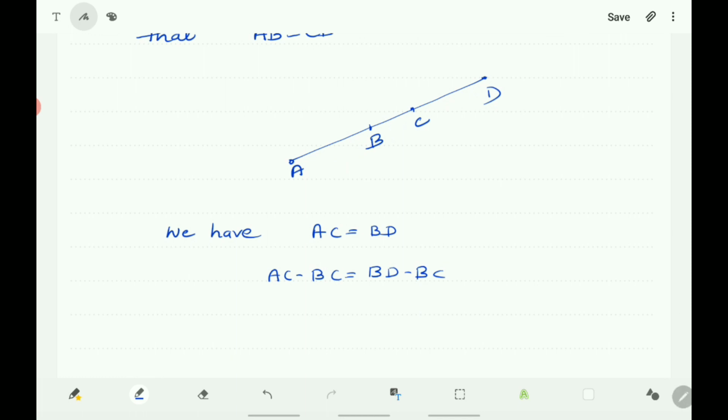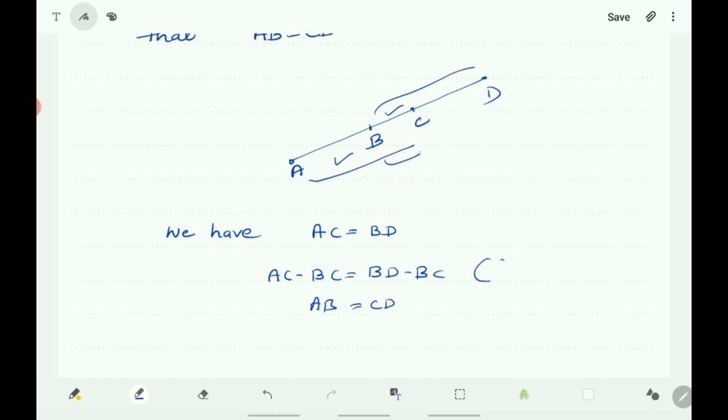So if BC is subtracted from AC, you will get AB. Here this whole minus this part is removed, only you will get AB. Here also from this whole part, BC part is removed, so you will get CD. AB is equal to CD.